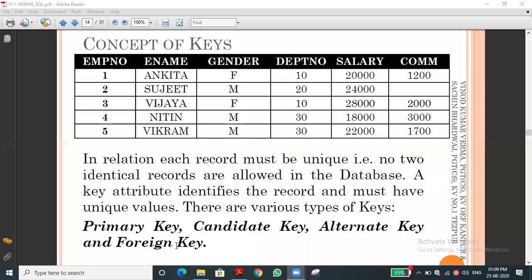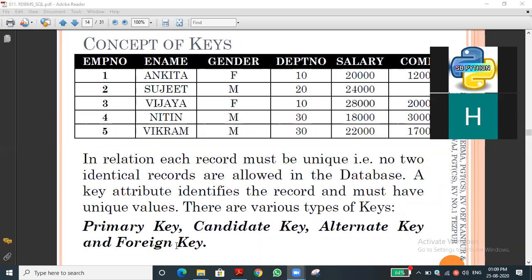So a foreign key is a primary key of another table. That is the concept. What is a foreign key? It is a primary key of another table, but the same key, again I'm saying the column, is present in this table also. Two tables are there. For example, let me take table 1 and table 2. In table 1, we set a primary key. Then in table 2, the table 1 primary key will be another column. It is not the primary key for table 2, it is the primary key of table 1, but that key is present in this table also. Have you understood this?